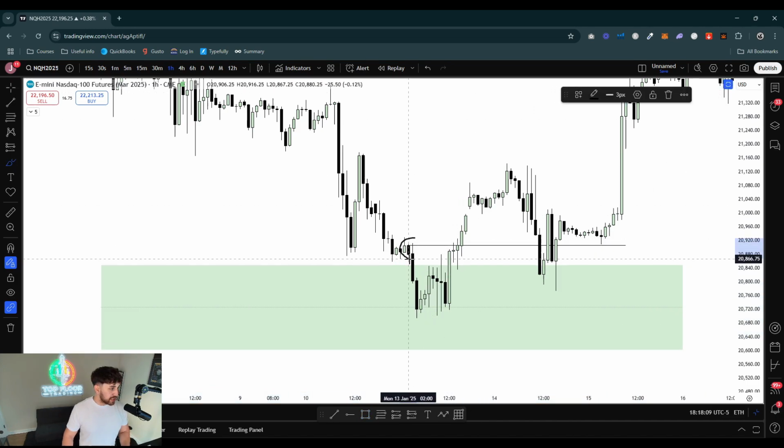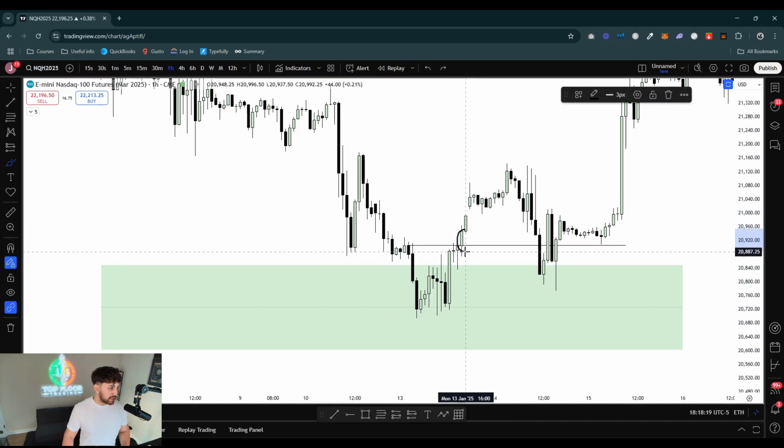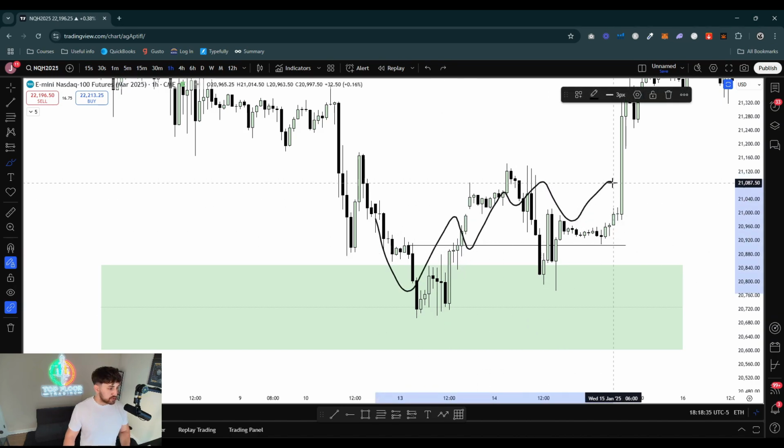So this right here would be your change in the state of delivery, once we get a candle closure above the opening price of this first down close candle in the series of down close candles. Once we get that, you could theoretically just market enter and aim for your objective. But since we're on the 1 hour time frame, you could scale down to the 15 minute, the 5 minute, the 1 minute, and look for an intraday entry to the upside, because now you've got confirmation out of this daily POI that you are changing delivery. You got a candle closure here. This is the market switching back to a buy program.